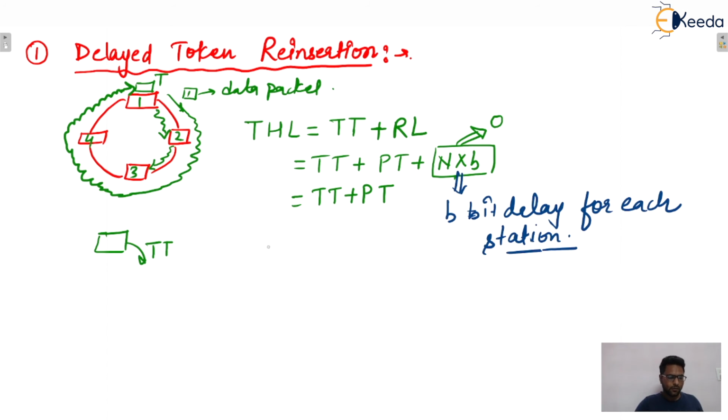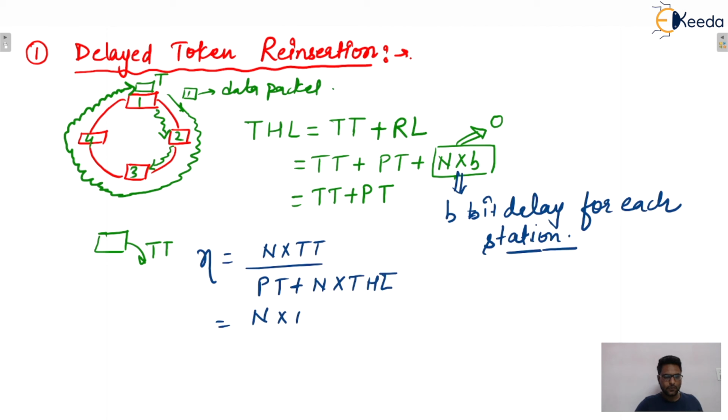Now you tell me, what is the efficiency formula? N into TT divided by PT plus N into token holding time. The token holding time is TT plus PT, which we just calculated.